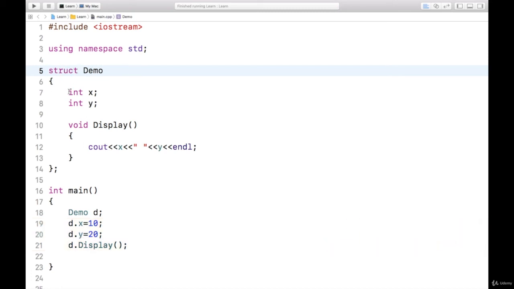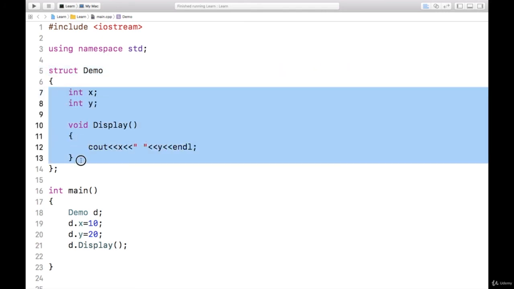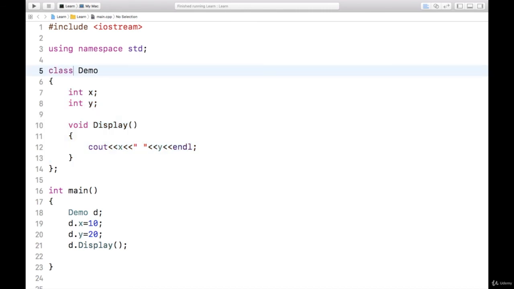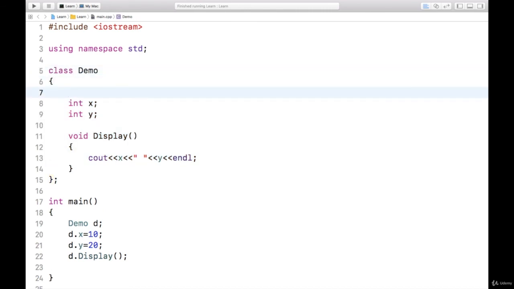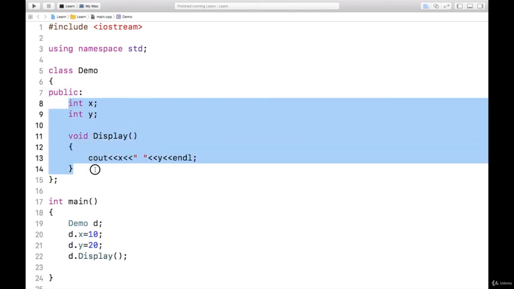Yes, the only difference between structure and class in C++ is that they are both the same, except that in a structure by default everything is public, whereas in a class by default everything is private. So if you want to make anything public, you have to write public, otherwise everything is private. So that's all. This is the difference between class and structure. So sometimes you can use a structure also for defining data members and member functions together.